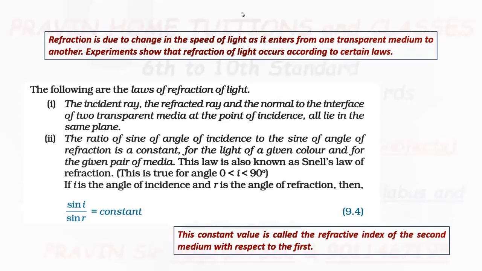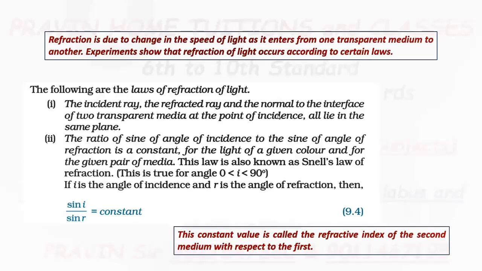First law: the incident ray, the refracted ray and the normal to the interface of two transparent media at the point of incidence all lie in the same plane.